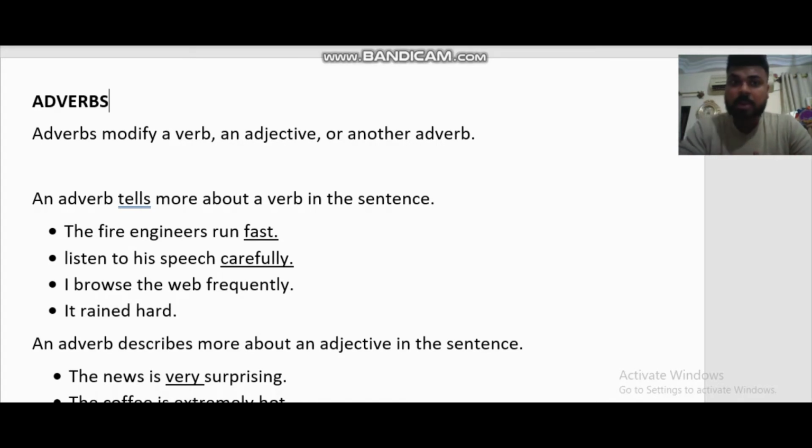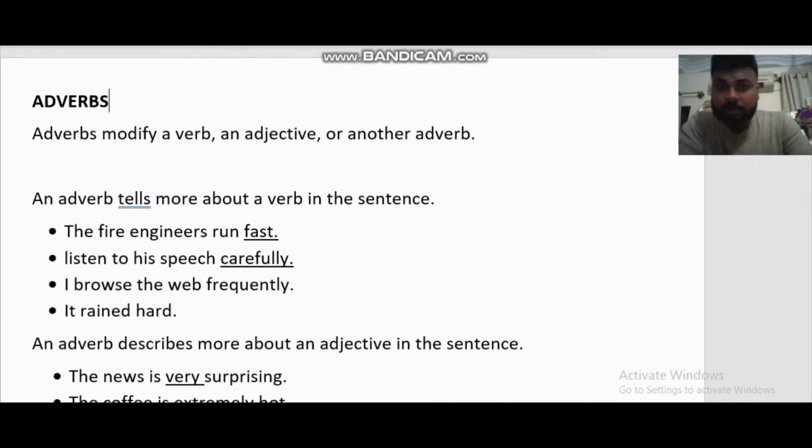How? You see here. The fire engineers run fast. Right? Up here we have got an example. The fire engineers, that's the subject. Run is the verb, and fast is telling how they run. They run fast. Right? So this is how fast is an adverb. Why? Because it is telling about the activity, how the act is being done. They are running fast, right? Fast is never fastly, so if anywhere you see fastly, that's wrong.